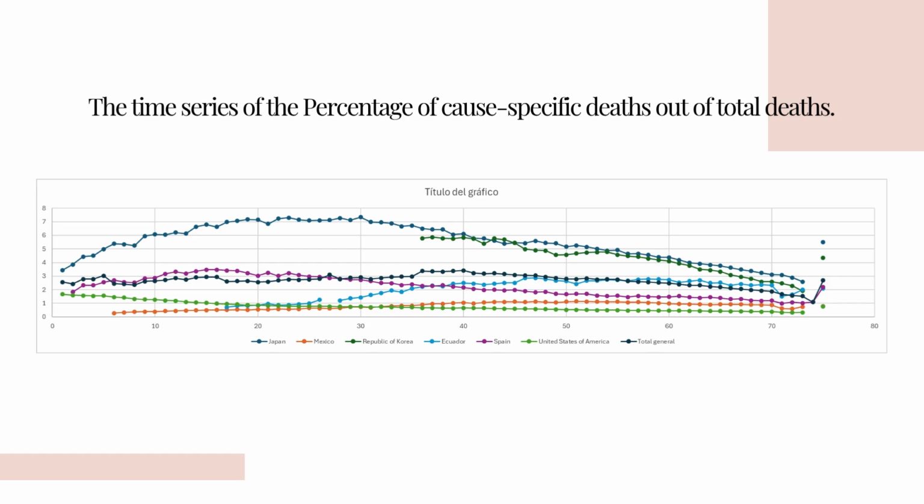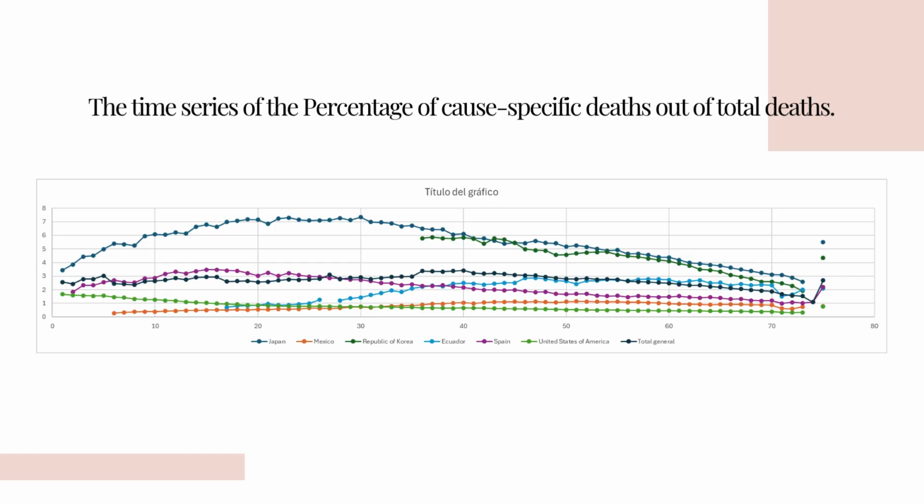I built this time series line chart for the seven selected countries: the top three plus Ecuador, Spain, United States, and Mexico. Looking at this graph, we can see that the percentage of deaths caused by cancer has generally decreased over time.